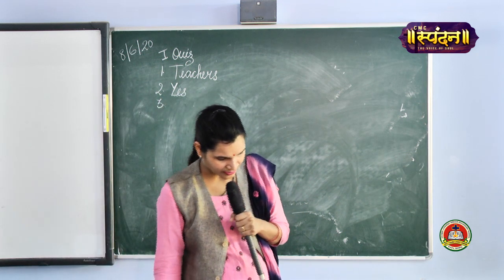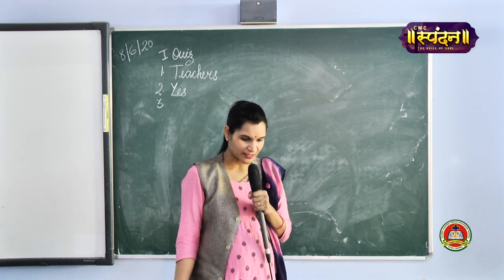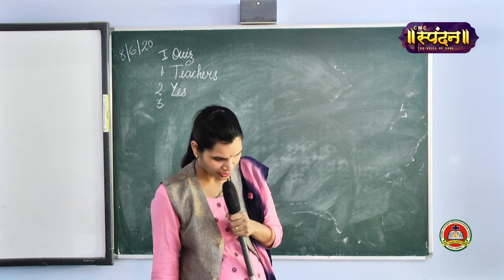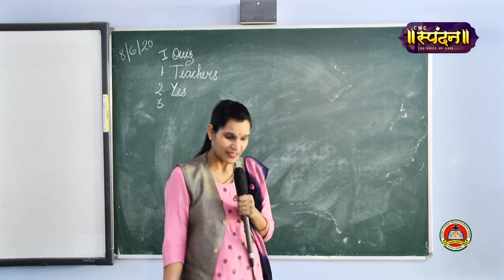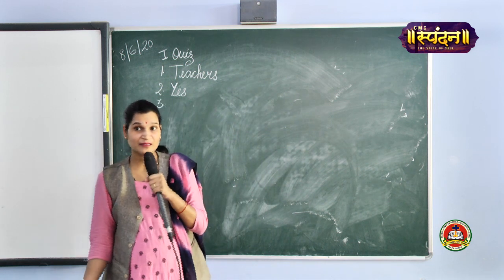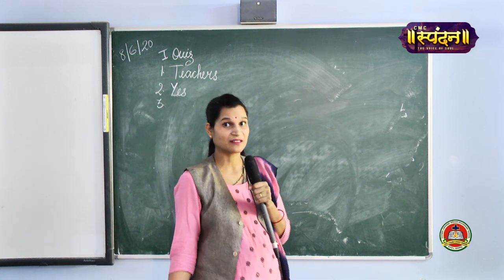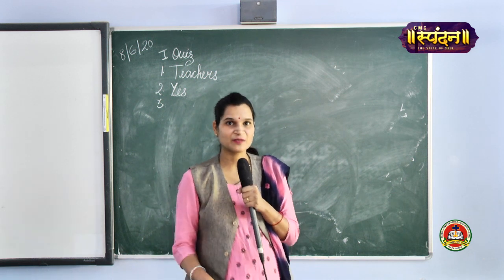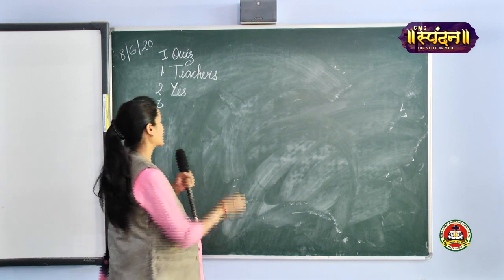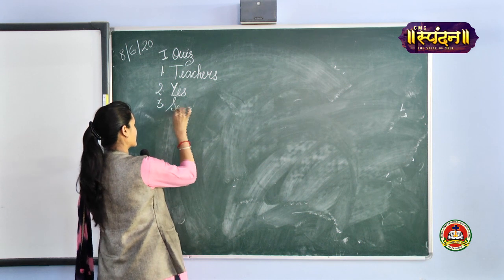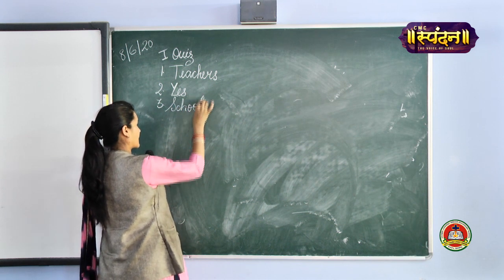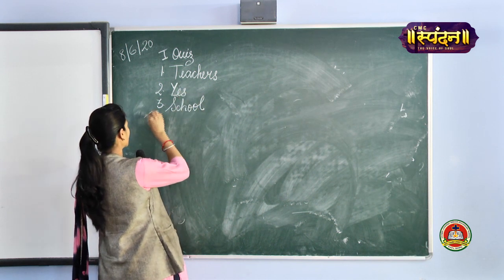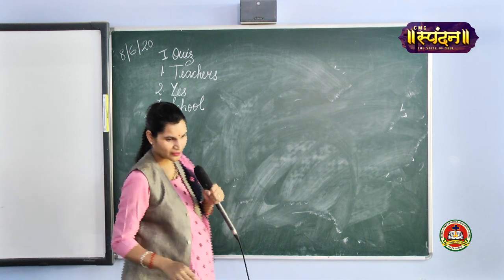Now comes the third, that is, name the place where computers are used to teach various subjects. Now where can we learn various subjects, which place is the perfect place to learn various subjects? Yes, your school. So the answer for this is school. Parents, please help the students to write the answers in the book.